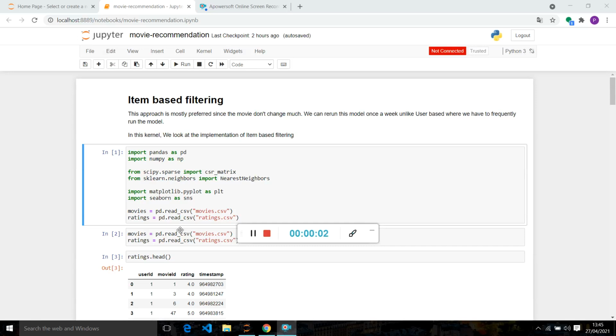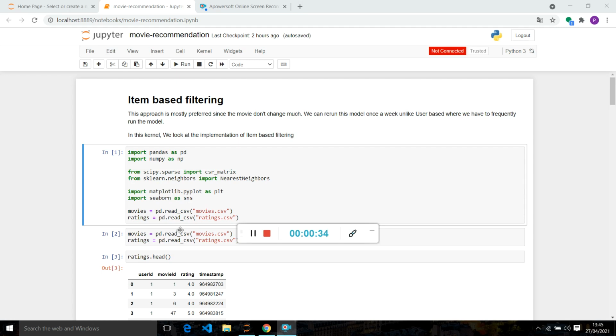Hi everyone. My name is Prajwal Aute, and today we will discuss a movie recommendation system using Python. So basically, what is a recommendation system? A recommendation system is a filtration program whose prime goal is to predict the rating or preference of users towards a specific domain. In our case, this domain is movies.